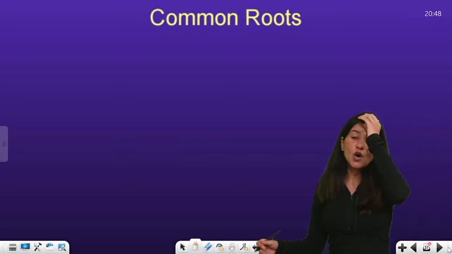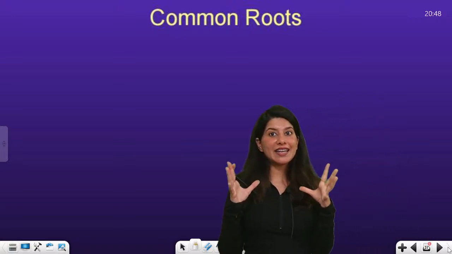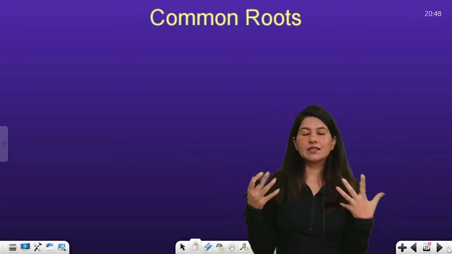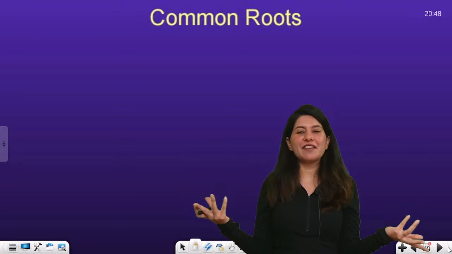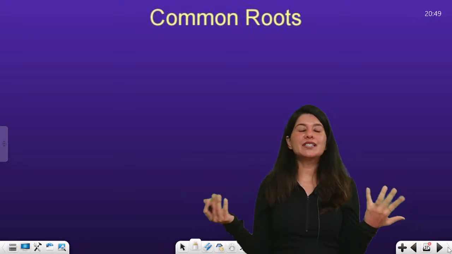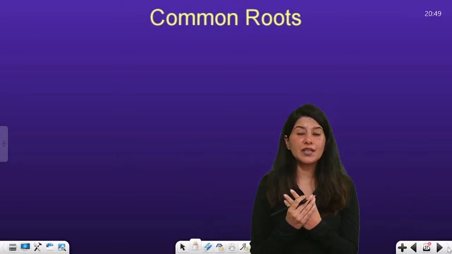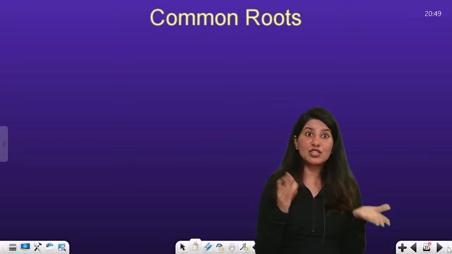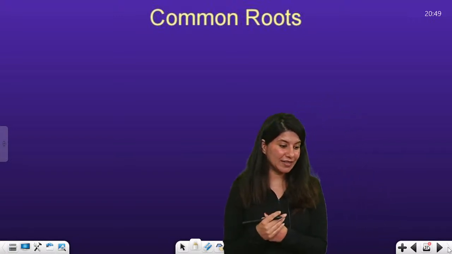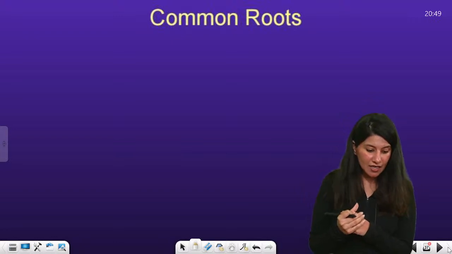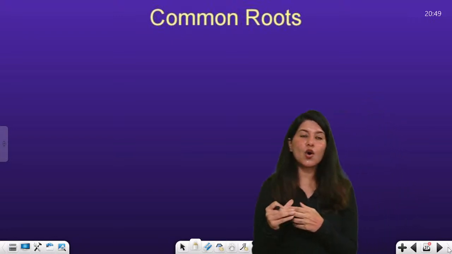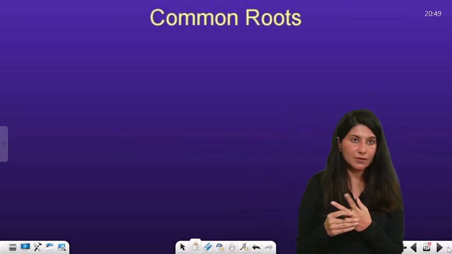So let's talk about common roots. Now this topic is NTA's almost most favorite topic, common roots, and we have seen a question in JEE Main 2024 January attempt from this topic as well, right? So let us understand the common roots topic.